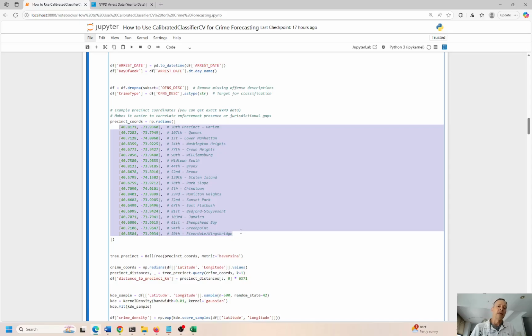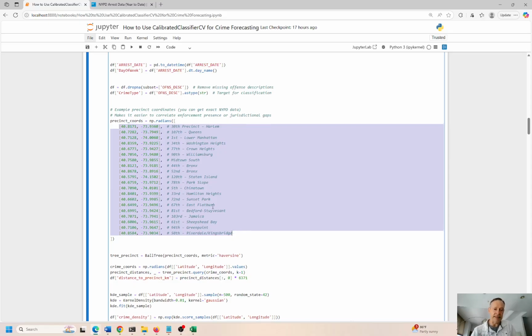I found this online for major NYPD precincts. So this is the lat long coordinates for the precinct. This makes it easier to correlate enforcement presence, or cooperate between jurisdictions, or understand if there's gaps in jurisdictions, right? So I don't think major crimes are occurring directly outside of an NYPD precinct, right? But if there's gaps between precincts, and there's not a lot of coverage in this area, that could be a hotspot for crime. If there's overlap, there's probably going to be less crime committed in that area, right?